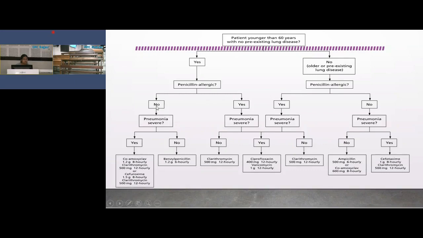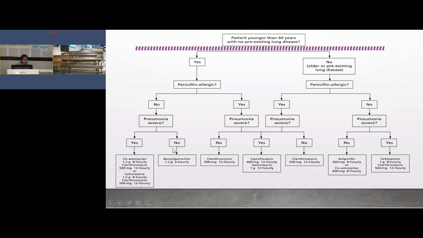If there is no allergy to penicillin, then according to the severity criteria we divide it into mild, moderate and severe. If the pneumonia is severe, then combination therapy is given, like amoxiclav and clarithromycin, a beta-lactam and a macrolide.